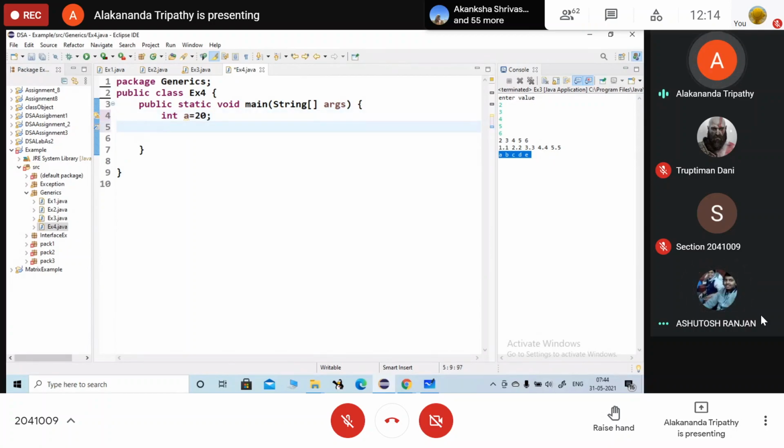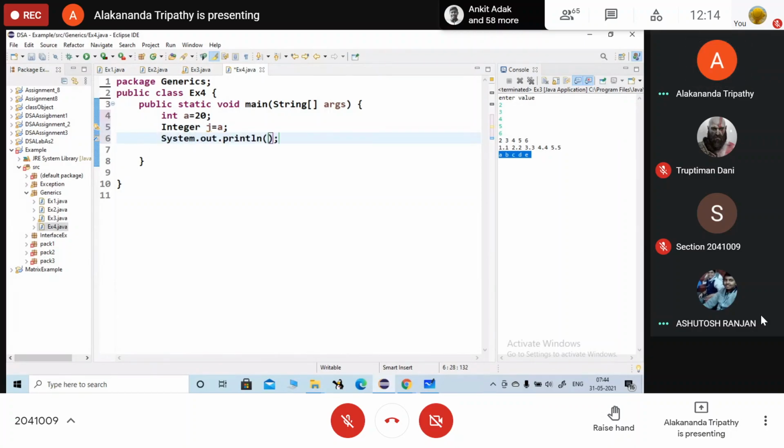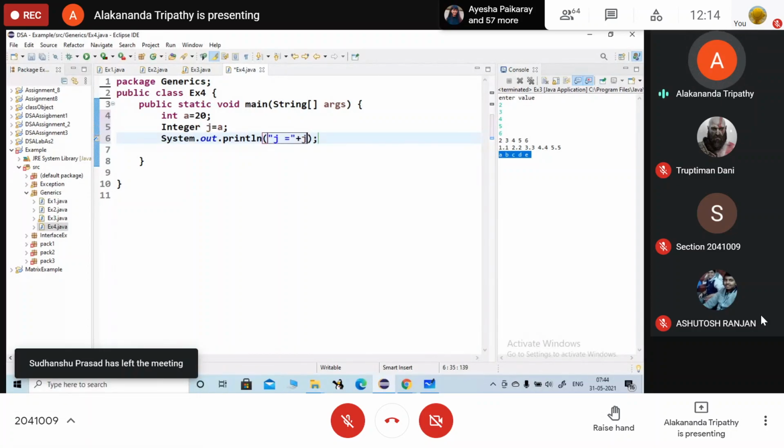Now here I am going to declare a variable Integer j. Which type is this now? Object type. Now here I will assign j equals a. a is of which type? Base type. And j is our object type. So check what values you are getting here.